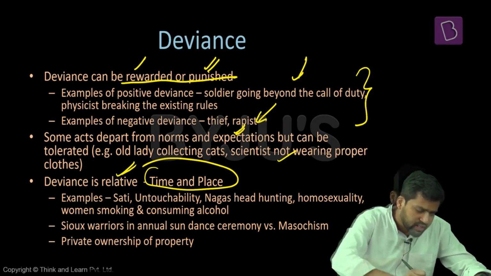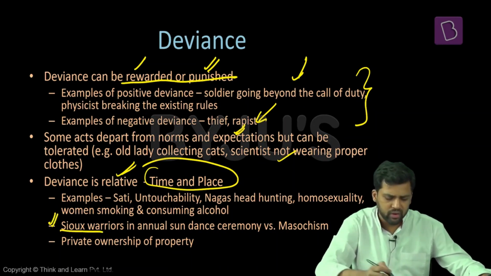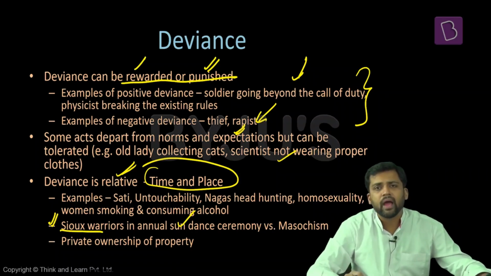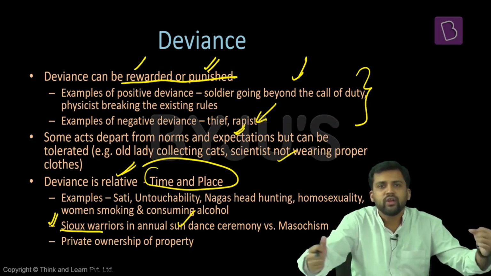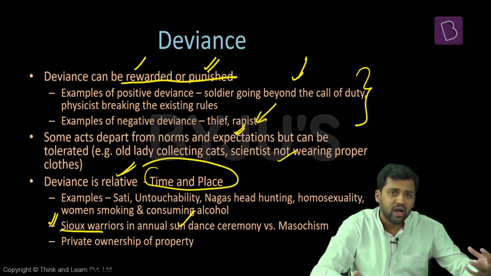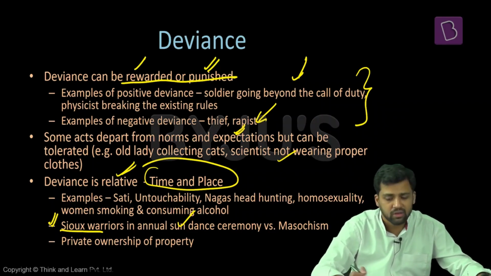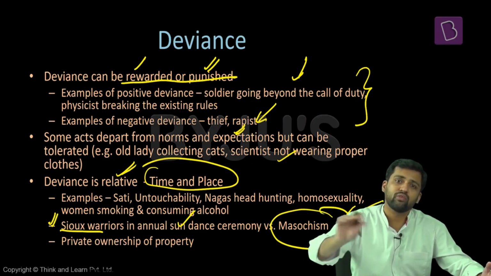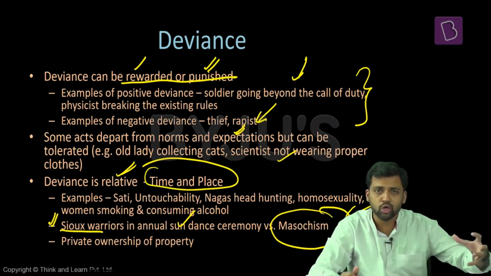Another example can be, see, there are certain racial groups, certain communities, the Sioux warriors. They have one annual sun dance ceremony. In this, their body is tied, and some leather straps and all these things are tied to their bodies. They have to free themselves from that. Now, when they're freeing themselves, their flesh can come out, their body can be mutilated in that process. But they are doing it on their own. They're participating in these festivals. These kind of activities in other parts of society will be considered as masochist. You're trying to hurt yourself on your own. You are gaining pleasure by hurting yourself. But amongst Sioux warriors, it is not the same sentiment.